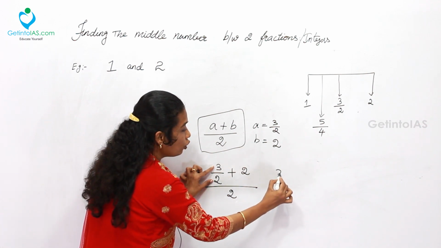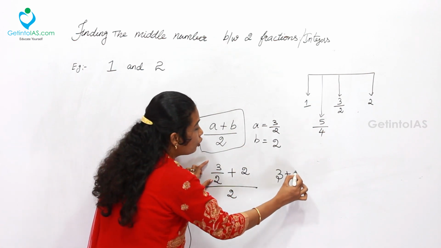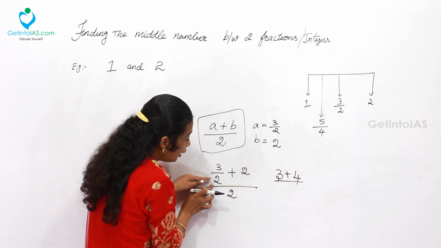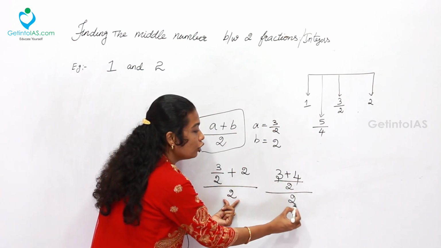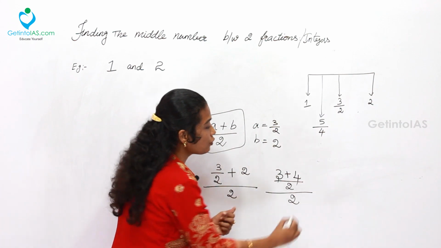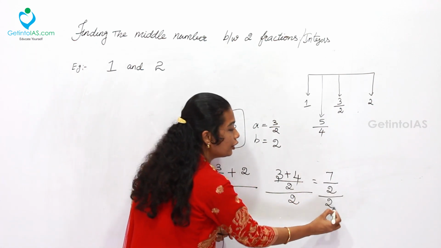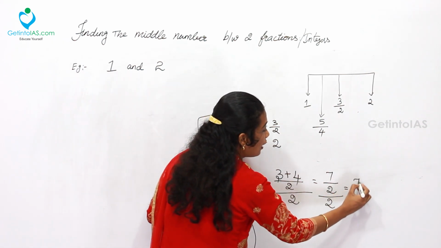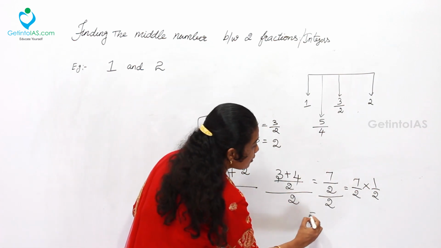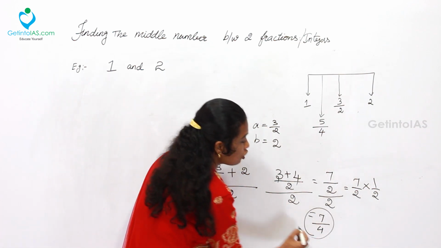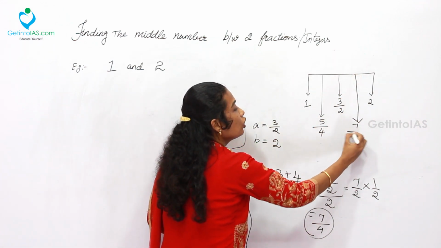So already numerator 3 is there. 3 plus, after cross multiplication, 2 into 2 is 4, the whole divided by 2, this 2, and all the terms are to be divided by 2. So simply I get 3 plus 4 is 7 by 2, the whole divided by 2, which is simply 7 by 2 into 1 by 2. Finally my answer is 7 by 4. So this 7 by 4 is the mid number between 3 by 2 and 2.